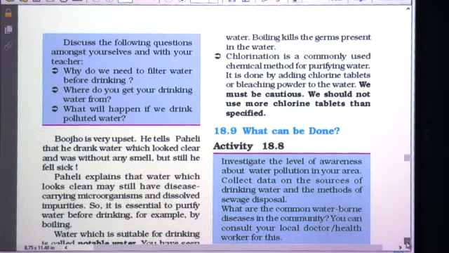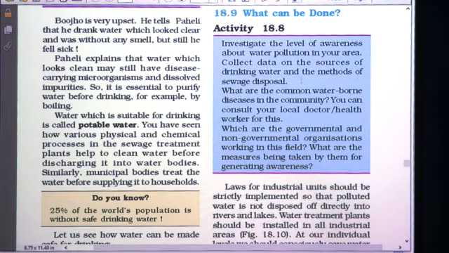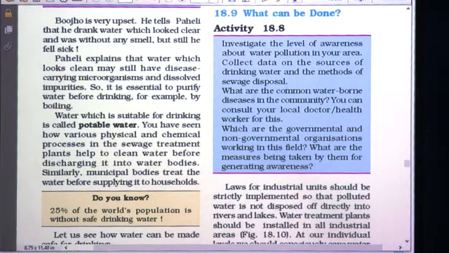Now what can be done? There is another activity for you which you are going to do by yourself. Activity 18.8. Investigate the level of awareness about water pollution in your area. Collect data on the sources of drinking water and the methods of sewage disposal. So you are going to investigate how much awareness about water pollution there is among the people in your area. Similarly, you are going to collect data on the sources of drinking water, meaning from where you get drinking water, and investigate the different methods of sewage disposal.